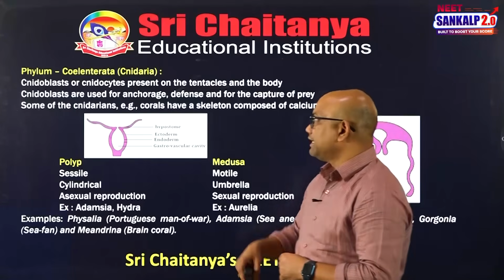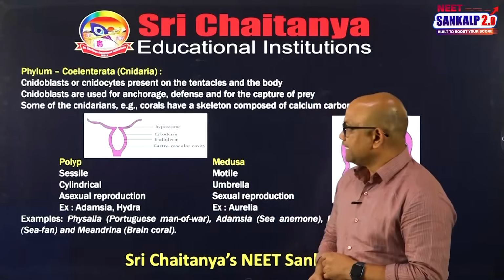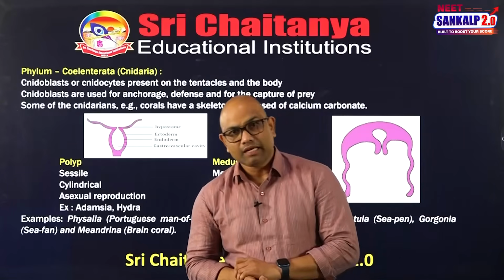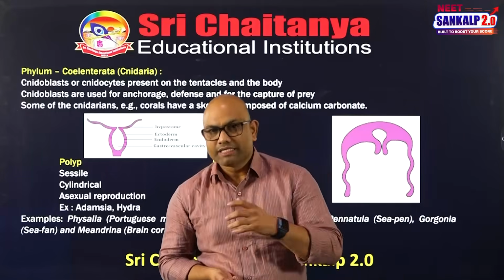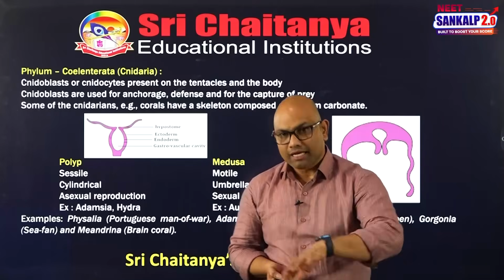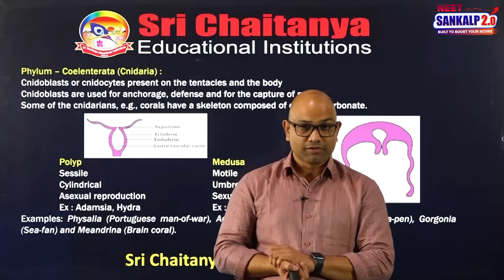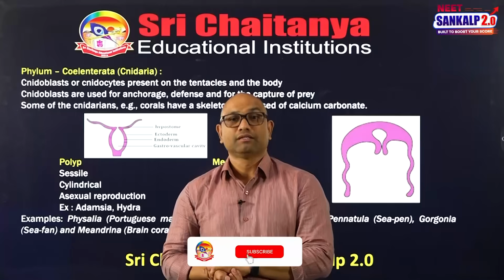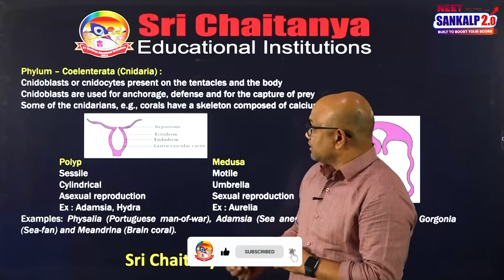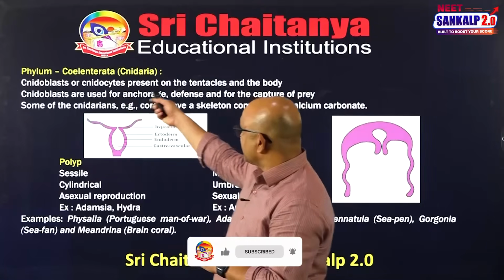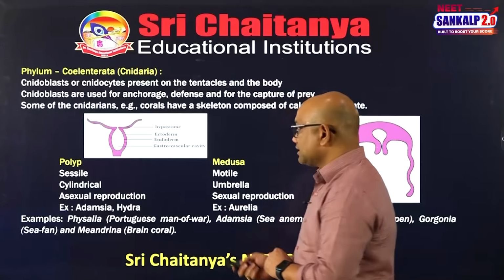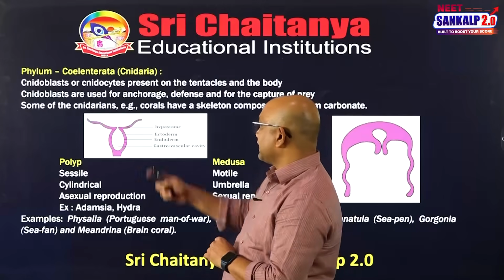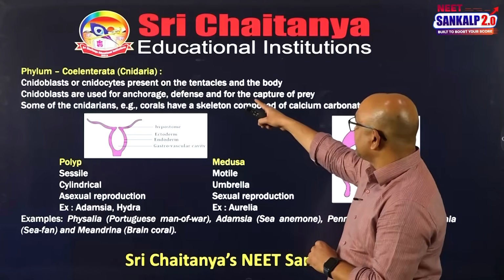The next phylum is Coelenterata, also known as Cnidaria. The name Coelenterata is because of the presence of a cavity called coelenteron. The name Cnidaria is because of the presence of specialized cells called cnidoblasts on the tentacles. The cnidoblasts, also called cnidocytes, are present on the tentacles and also on the body. These cnidoblasts are involved in specialized functions like anchorage, defense, and capture of prey.